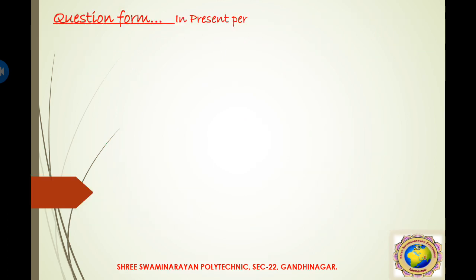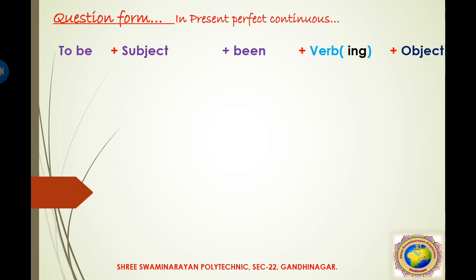Now our third is the question form in the present perfect continuous. How do we make the question form? The basic formula change is that the to be form is transferred in front of the subject. So before the subject, the to be form is written, then the subject, then been, verb plus ing, which is similar.